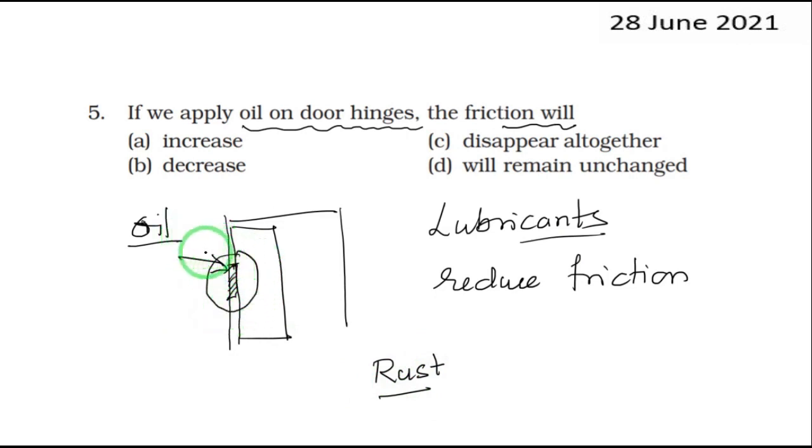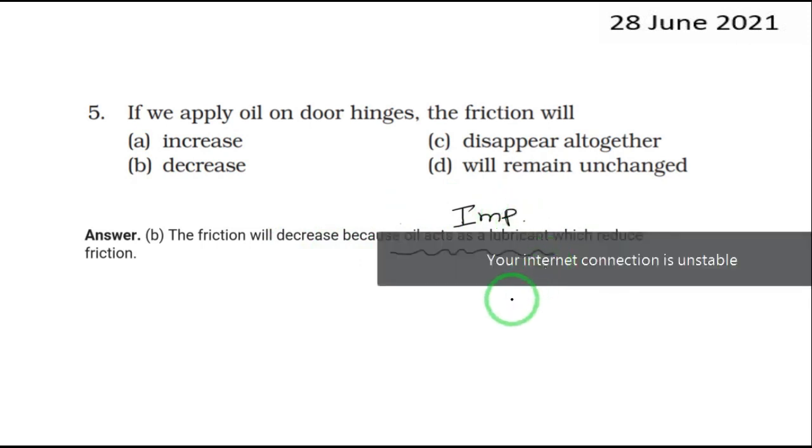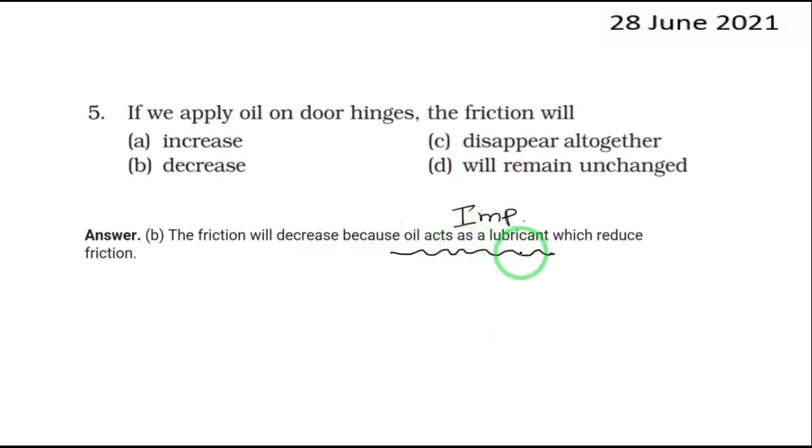We put oil. So which is the correct answer in this? The correct answer should be B, that is decrease. The friction will decrease because oil acts as a lubricant. This is what is to be remembered, okay. This is an important one. Oil acting as a lubricant will reduce the friction.